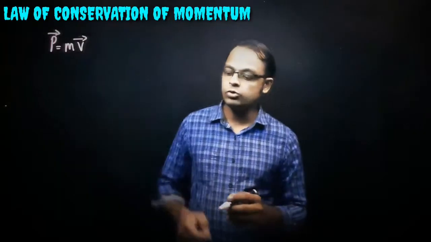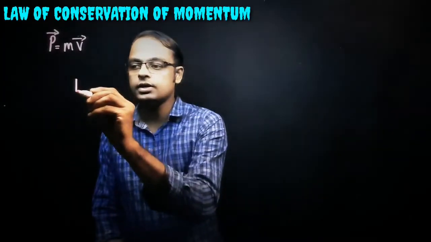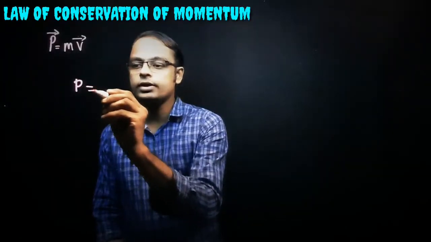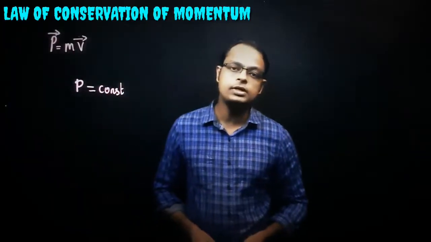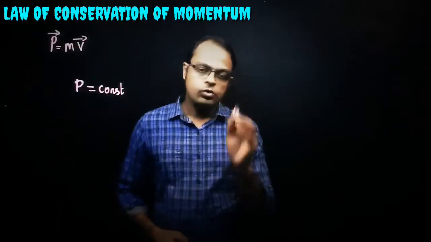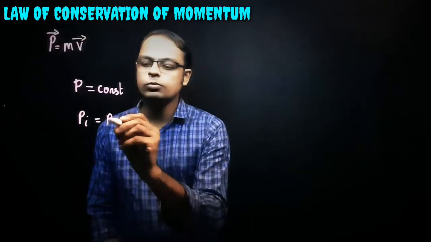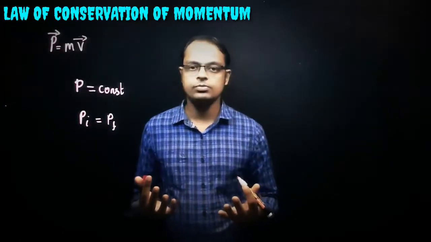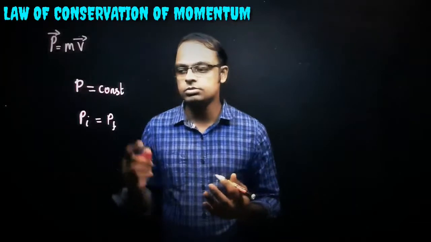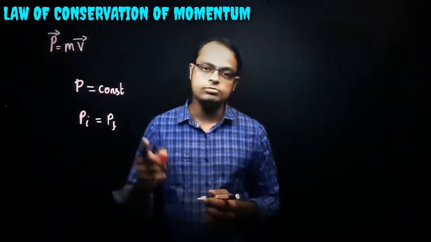As we already know, P is equal to mv, that is the momentum formula. So in the conservation condition, we can write what? The total momentum P is equal to a constant. Or we can say, in this case, Pi is equal to Pf. That means the initial momentum of the system Pi will be equal to the final momentum of the same system.